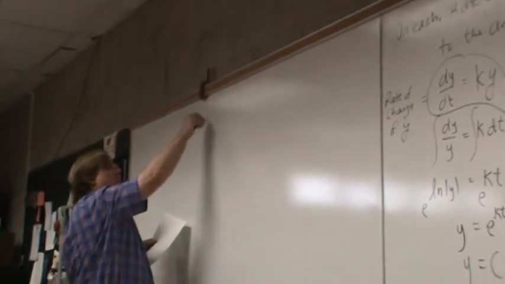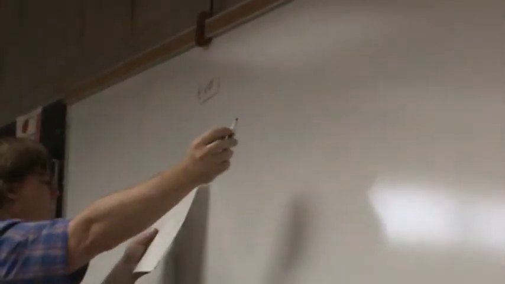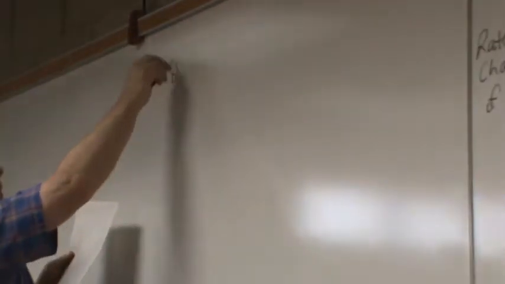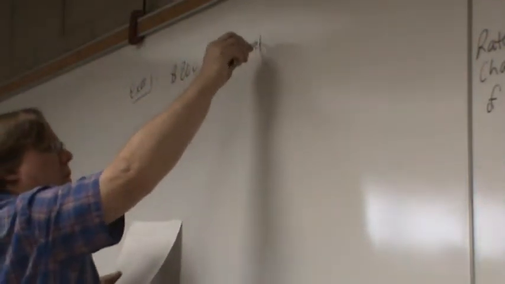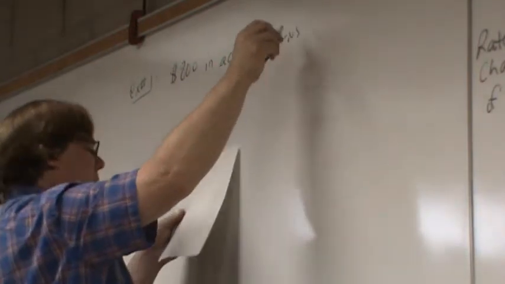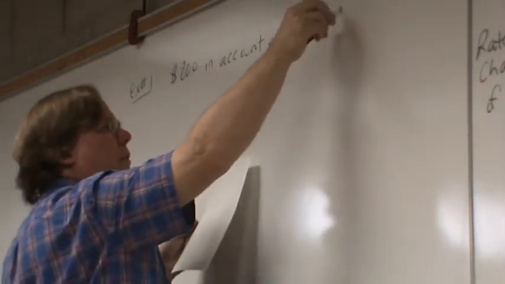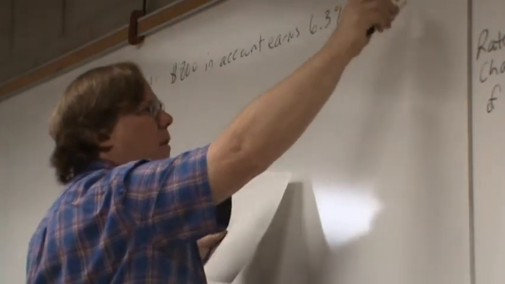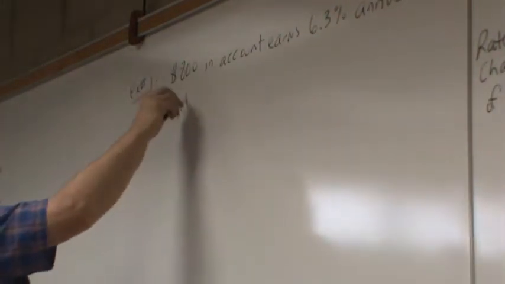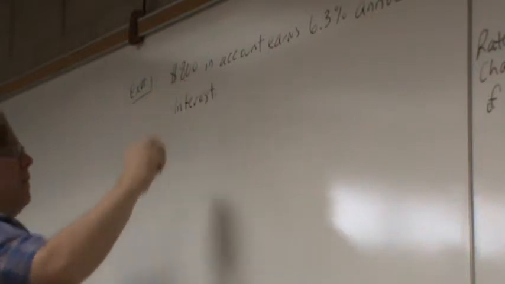Here comes example number 1. I got $800 in an account that earns 6.3% annual interest.